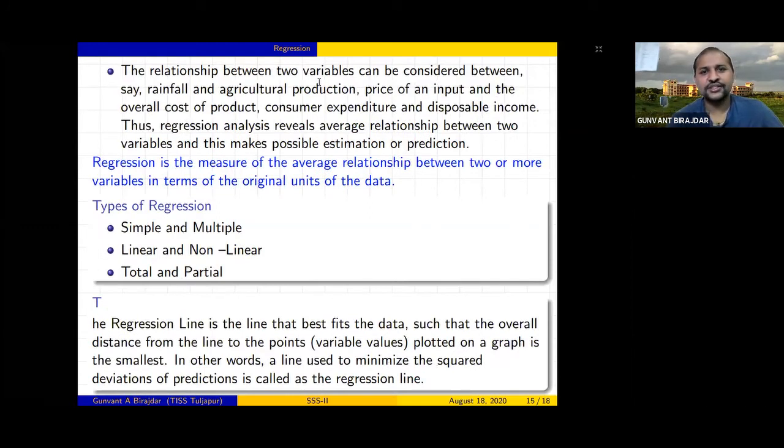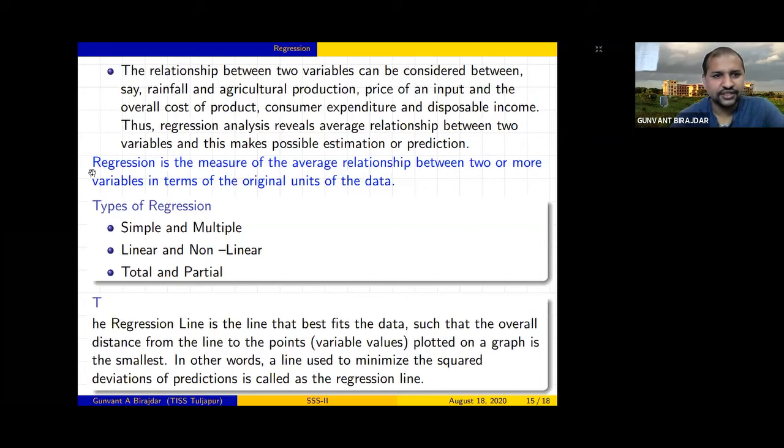Or the relations between two variables can be considered, say, like rainfall and agriculture production, price of input and the overall cost of the product, consumer expenditure and disposable income. You can consider different variables and try to understand their relations and what is going to happen in the future, right? In those cases, regression will help you.